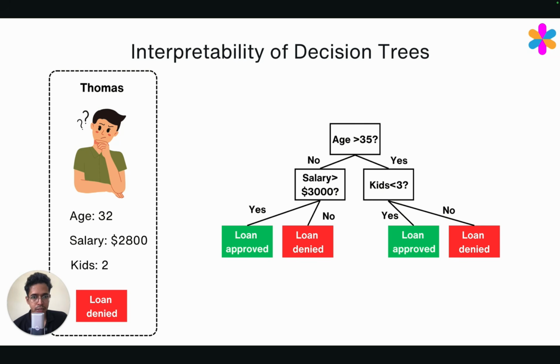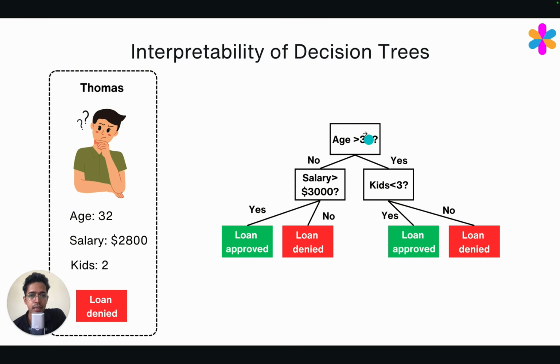So for this same person, there are compliance related laws which state that you have to be able to provide explanations to customers if some decision made by your company or your organization, which impacts them, is made using AI. So here, you can explain to Thomas why his loan application was denied, and you can also explain what he could do to improve his chances of loan approval in the future.